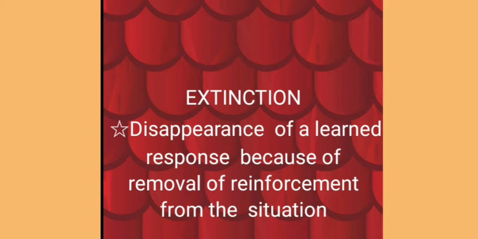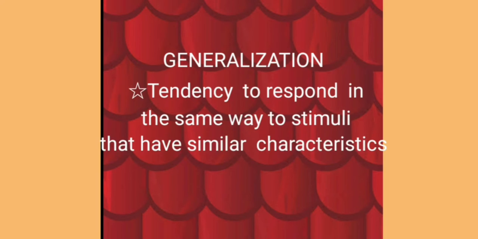When a response is no longer reinforced, extinction occurs. If the pressing of a lever by a rat is not followed by a food pellet, that is, it is not reinforced, it will diminish the learned response and extinction occurs. Other key processes are generalization and discrimination.